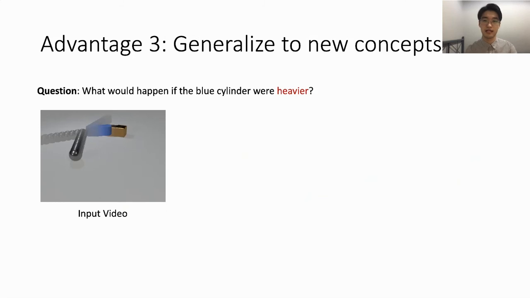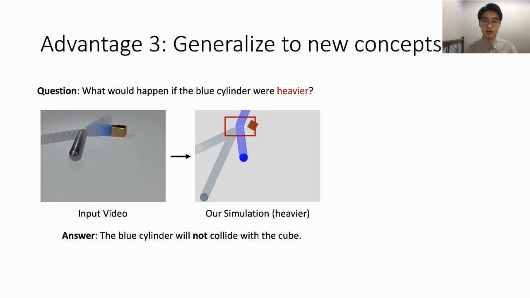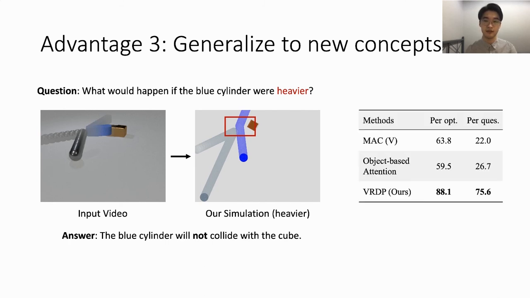It can also generalize to new concepts, such as heavier. Our model performs counterfactual simulation by assigning a heavier mass to the cylinder and answers the question correctly. The comparative results in the right table demonstrate the good generalization ability of our work.